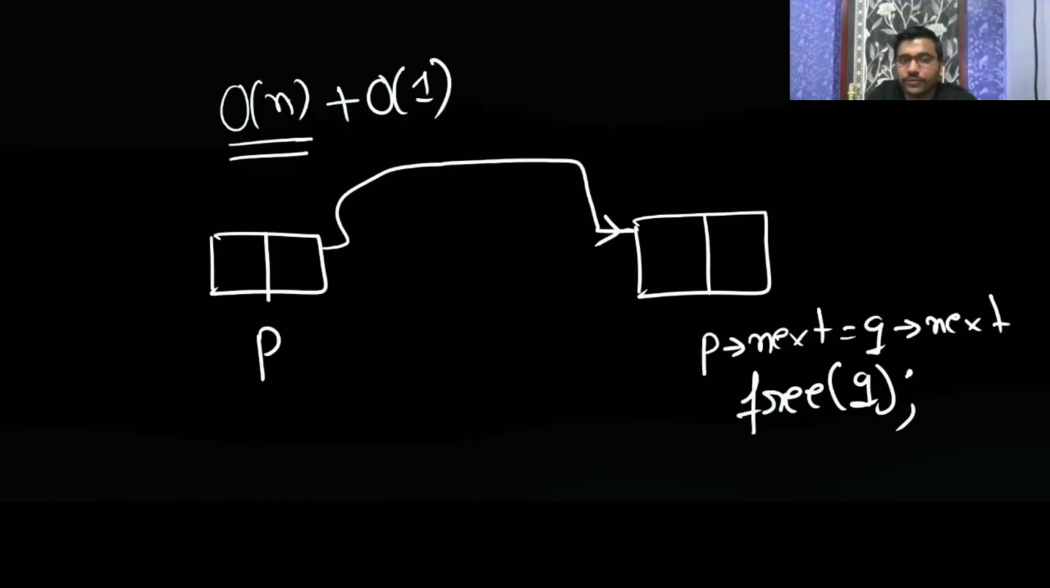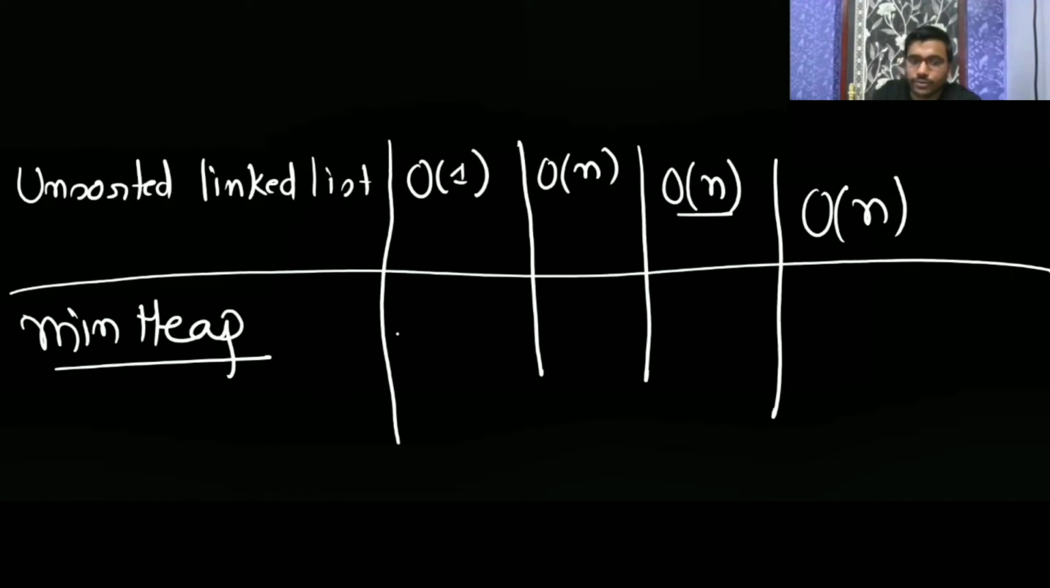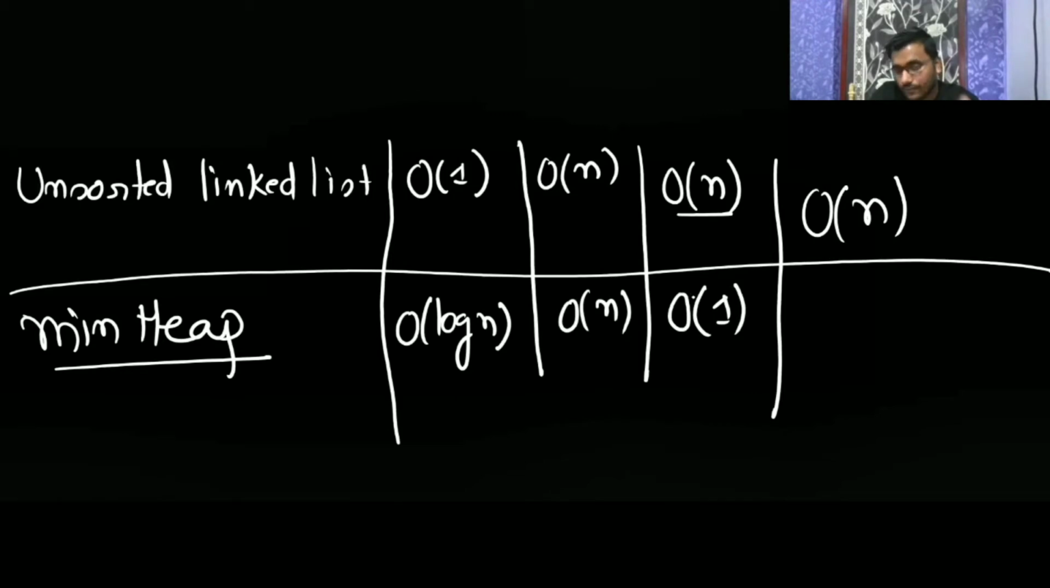Now in a min heap, to insert an element, as we will show you, it is going to take log n. For searching, it is going to take big O of n, and to find min, it is going to take big O of 1, because the root is going to be the minimum. To delete min, it is going to take log n.